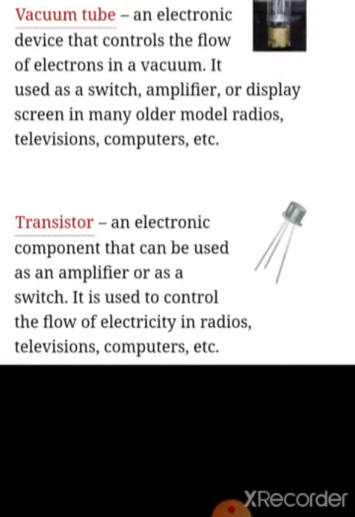Now, what are vacuum tubes? A vacuum tube is an electronic device that controls the flow of electrons in a vacuum. It is used as a switch, amplifier or display screen in many older models of radios, televisions and computers. In the first generation, vacuum tubes were used. Second is the transistor, an electronic component that can be used as an amplifier or as a switch. It is used to control the flow of electricity in radios, televisions, computers, etc.